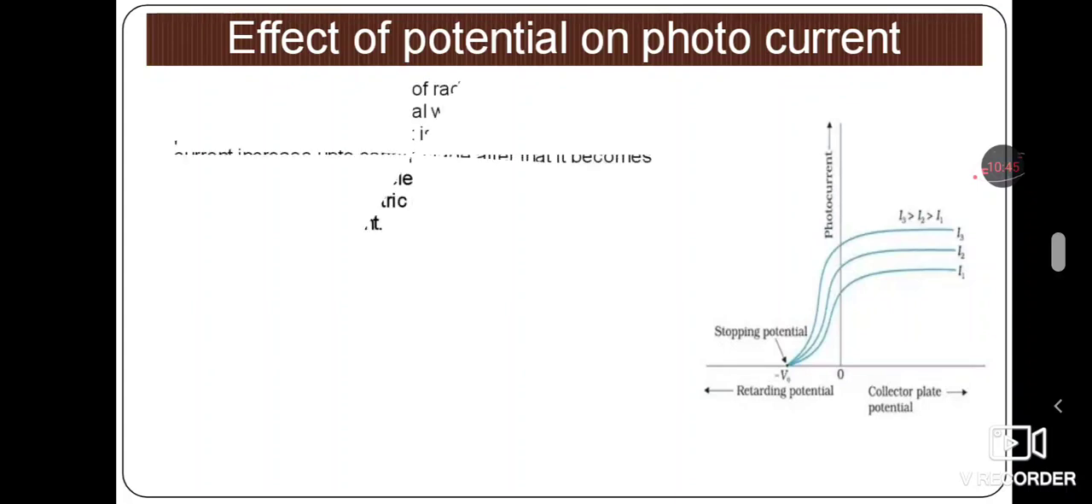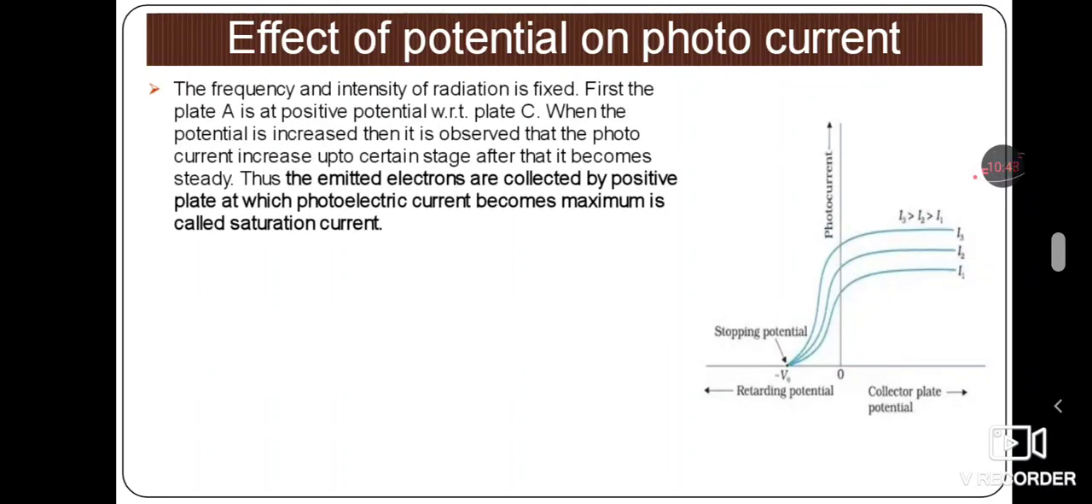Second, coming towards another effect, that is the effect of potential on the photocurrent. First we discussed the effect of intensity, next is the effect of potential. In this case, the potential goes on varying, but the intensity and the frequency remain the same. For that, again we have considered the graph. Just see here, the frequency and the intensity of radiation are fixed, only the potential goes on varying.